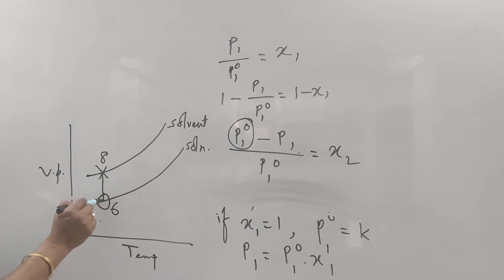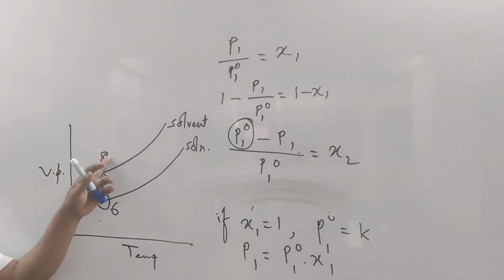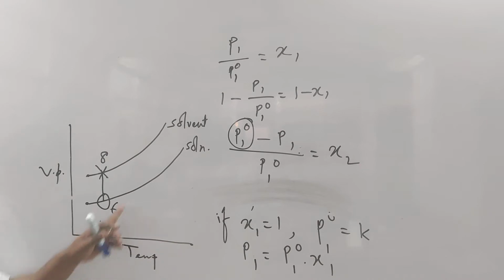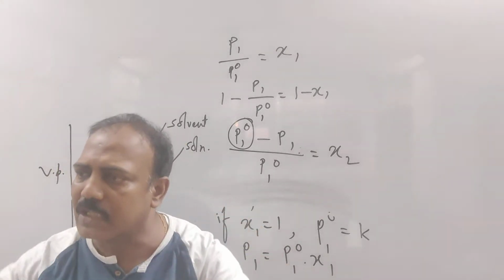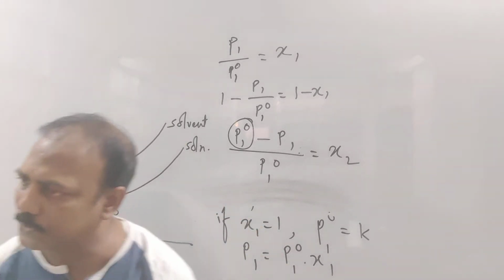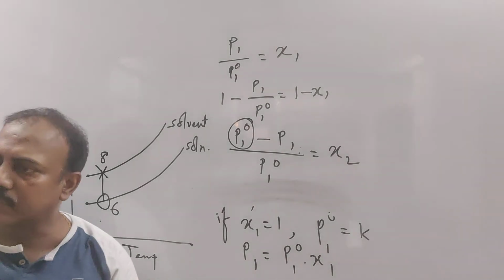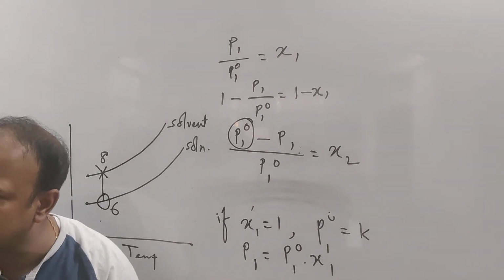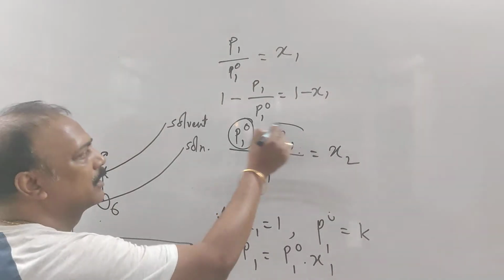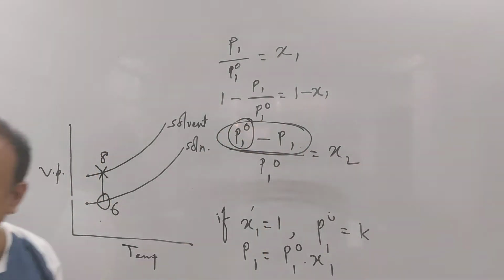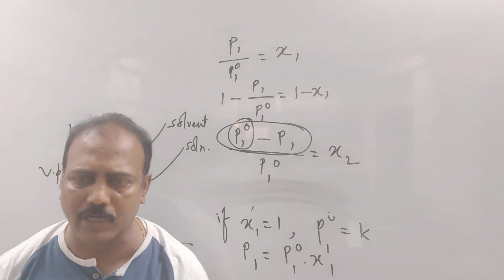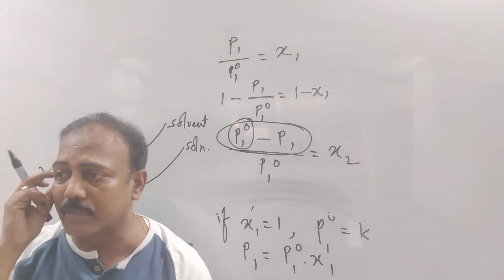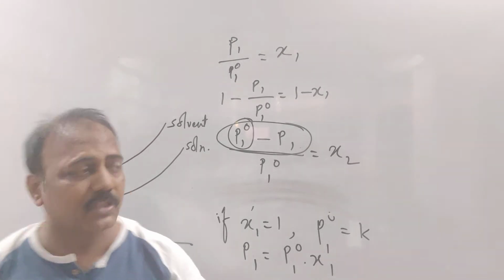So how much did it decrease? 2. That is P10 minus P1. So P10 minus P1 is how much the vapor pressure is decreased because of the addition of the solute. That is what is known as lowering of vapor pressure. Vapor pressure is lowered because of the addition of the solute.